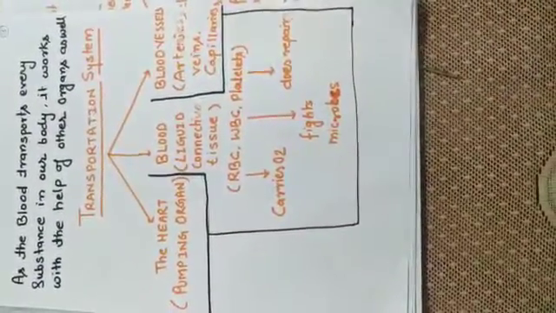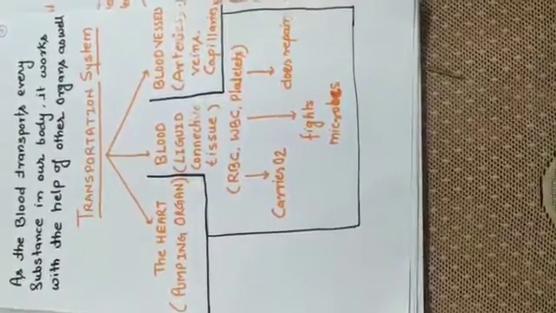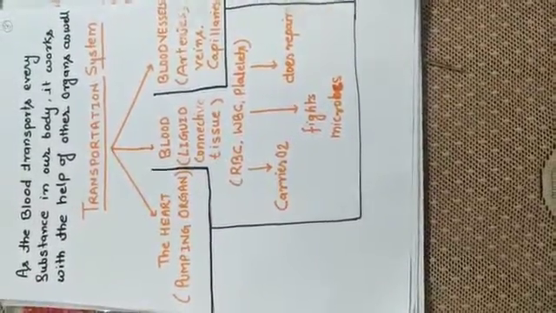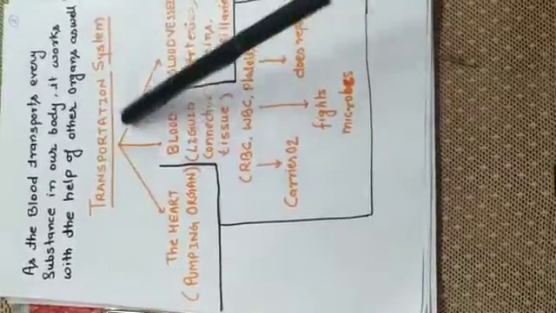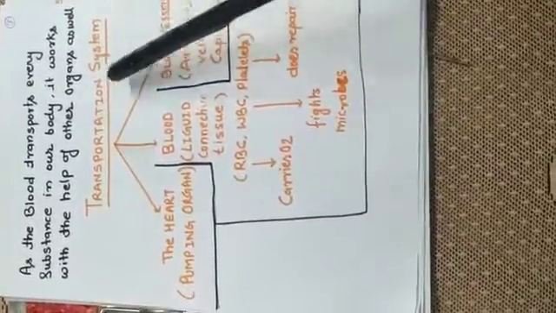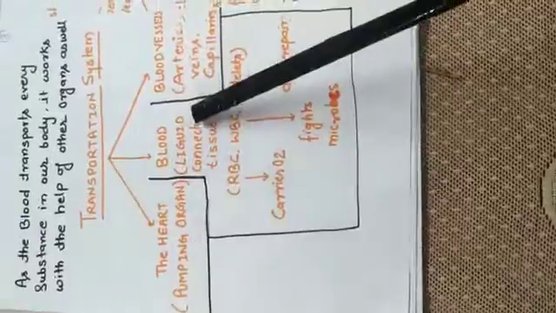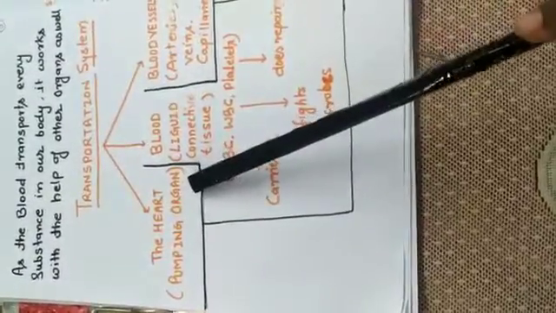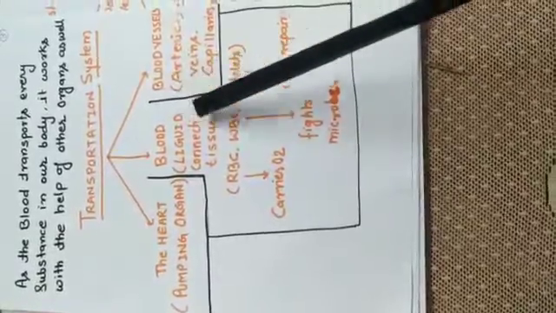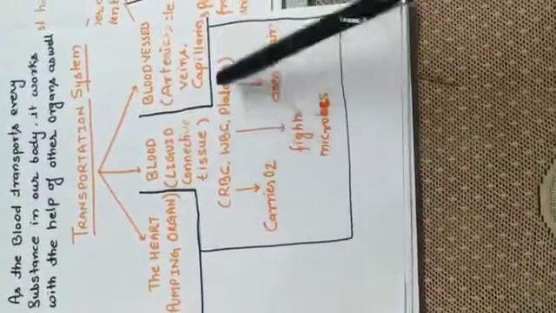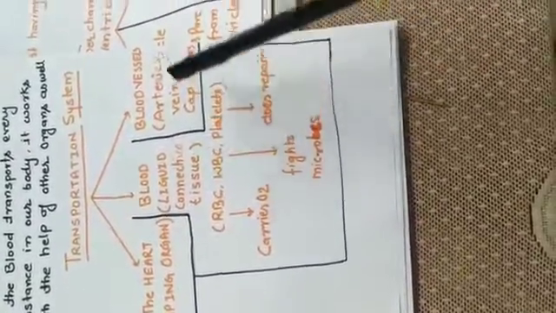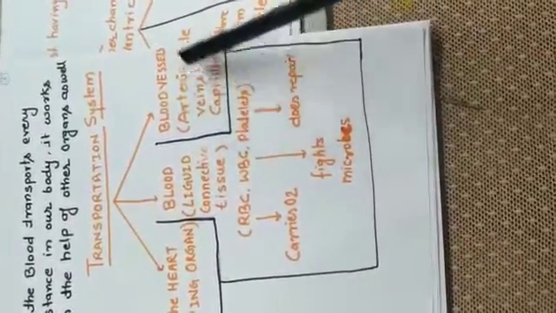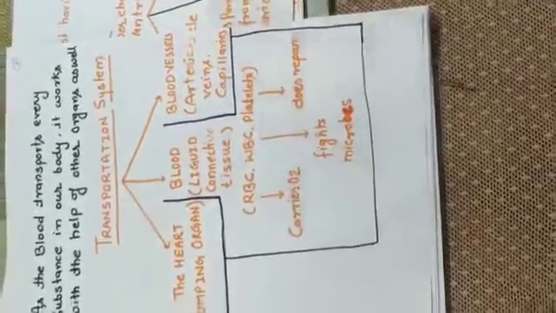As the blood transports every substance in our body, it works with the help of other organs as well. That together forms the transportation system that includes heart, blood and blood vessels. Heart, that is the pumping organ; blood, that is the fluid connective tissue that includes RBC, WBC and platelets; and blood vessels that comprise arteries, veins and capillaries.